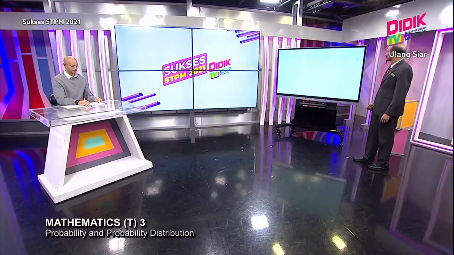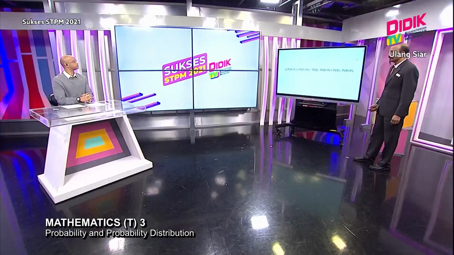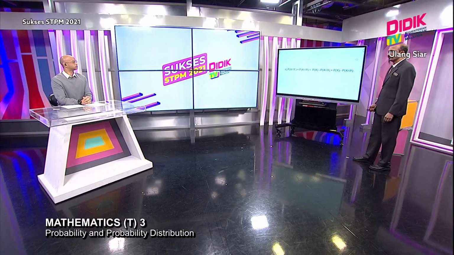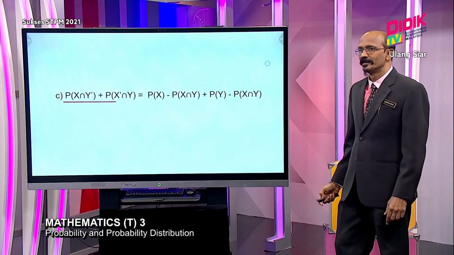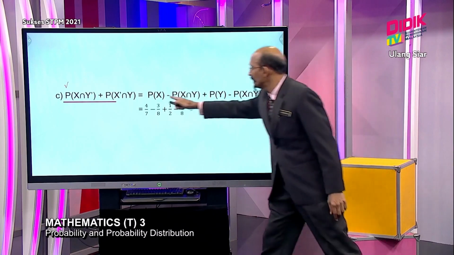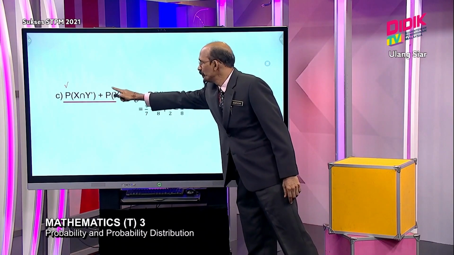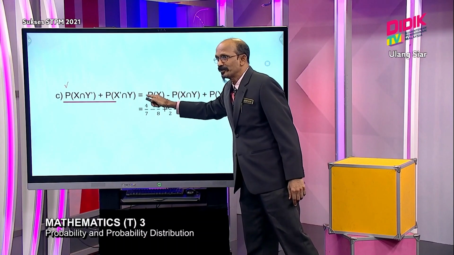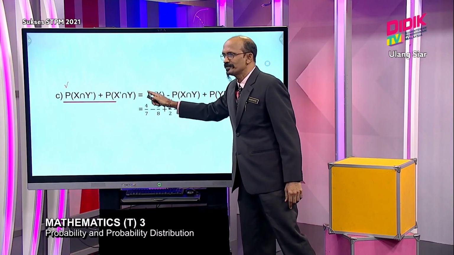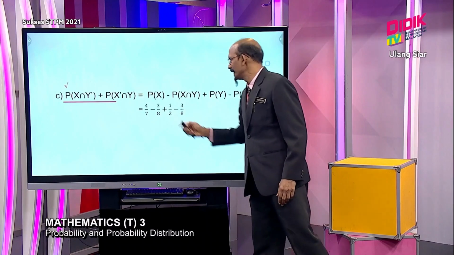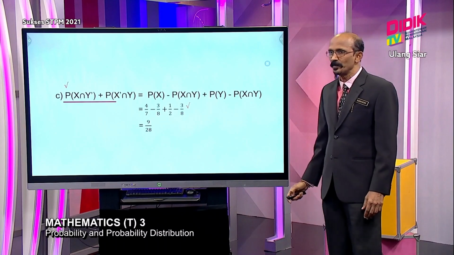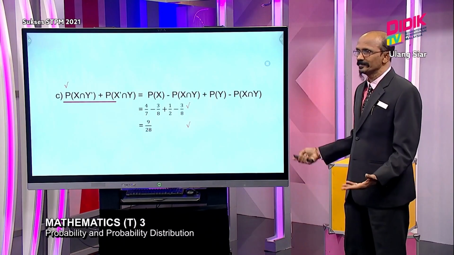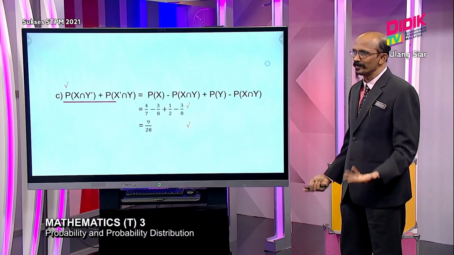We continue. In question C, we want to find only one of the events. So P(X intersect Y') plus P(X' intersect Y). We get 1 mark for using the correct expression, because this is considered a difficult case. If you don't know to use the set notation, you will be totally wrong here. Then we substitute into the formula correctly, we get 1 mark, and my answer is 9/28, which gives you 1 mark. So the total here is altogether 3 marks.